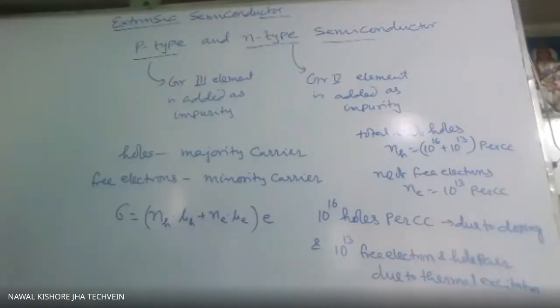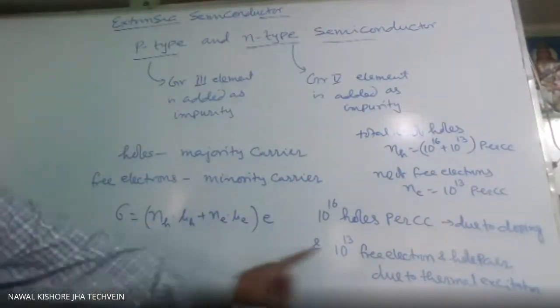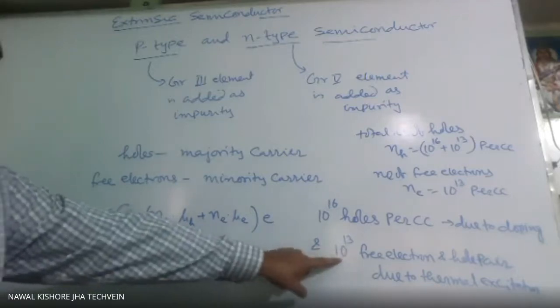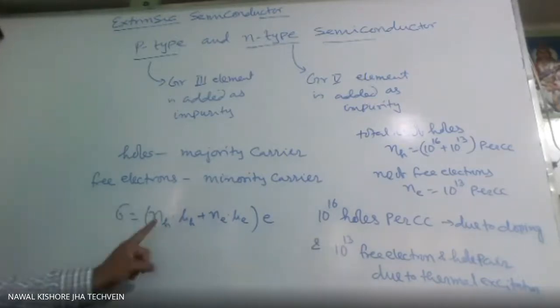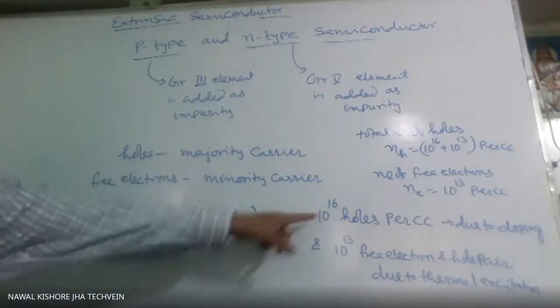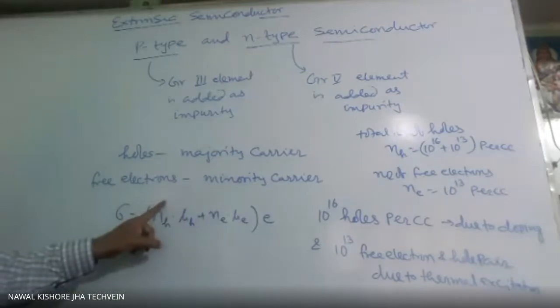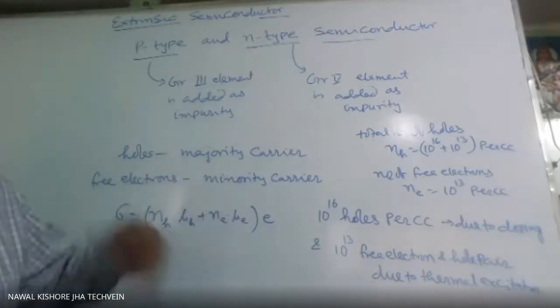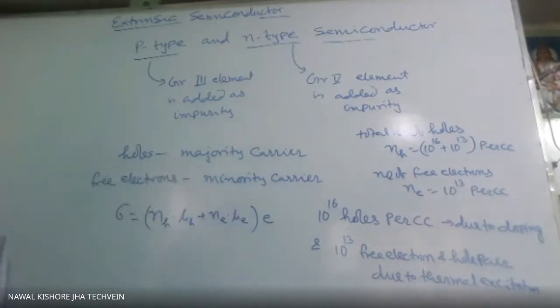So naturally its conductivity will be nearly 1000 times more than that of intrinsic semiconductor, because in case of intrinsic semiconductor, only 10 to the power 13 free electrons are there at normal temperature. So number of holes or number of electrons was 10 to the power 13. But here 10 to the power 16 will be here. So its conductivity will increase, maybe nearly 10 to the power 3 times.